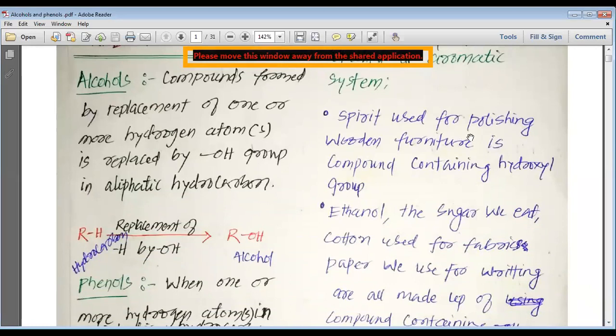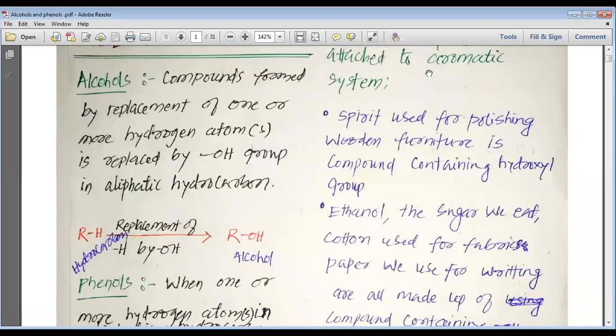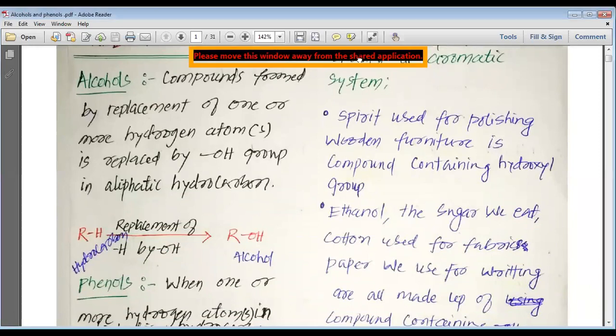So let us study about these alcohols and phenols in detail. Let us try to understand them.